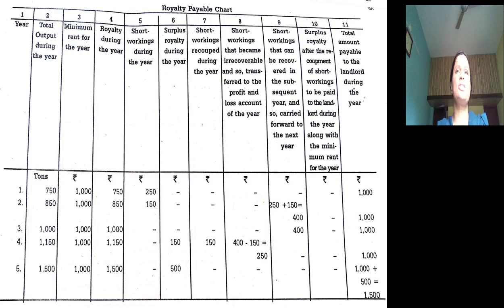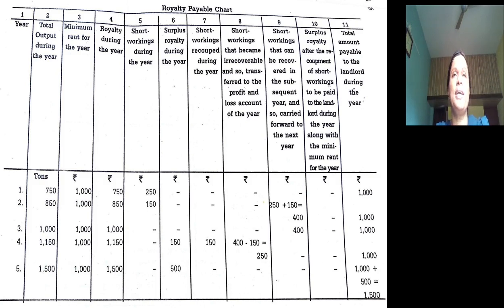So let me concentrate on preparation of the royalty chart for the main lease. First column year column, next column production. You know that under sublease, particularly while preparing the royalty chart for the main lease, we should take into consideration the production or sales on which royalty is based, made by both lessee, the main lessee, and the sublessee. That's why we have taken total output. So don't get confused here. I'm reminding you again and again, while recording the output or sales column on which royalty is based, while preparing the royalty chart of the main lease, you should take the total.